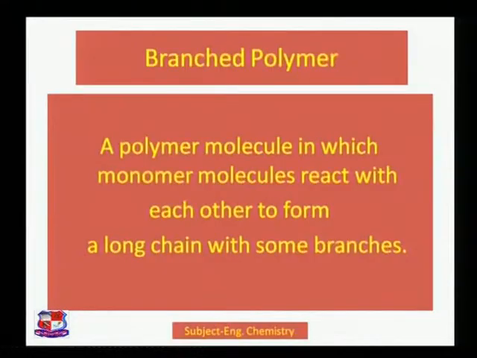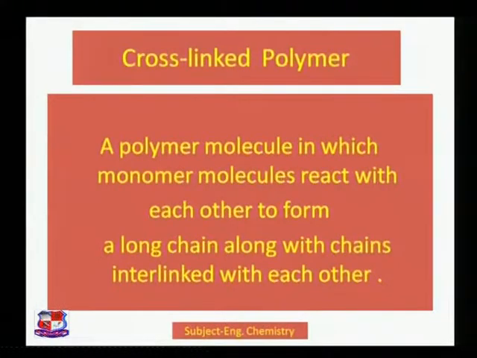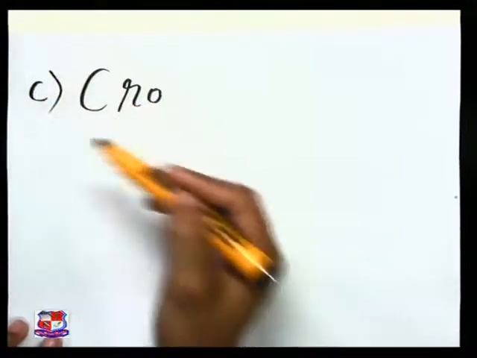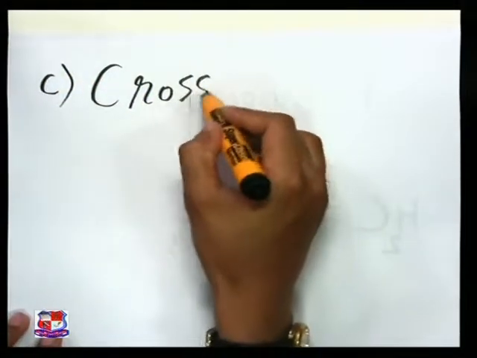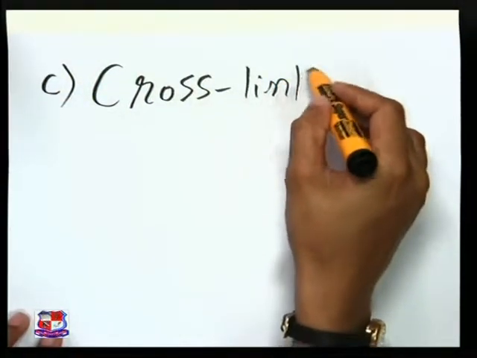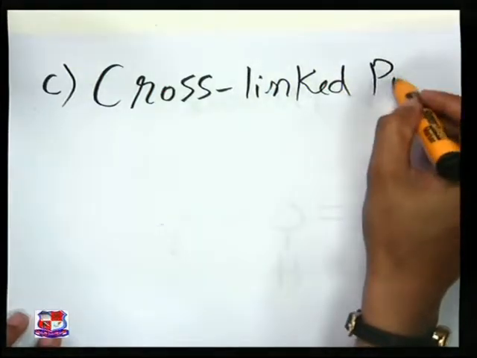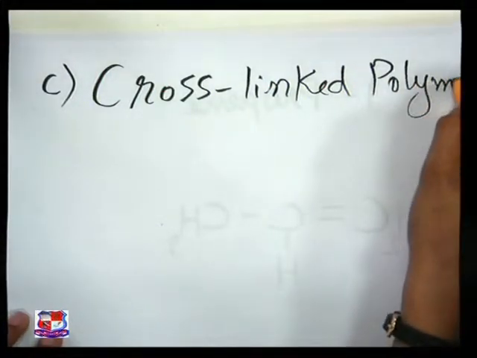Now the third category, cross-linked polymer. What is this cross-linked polymer? We can draw it here, cross-linked polymer. You can see cross-linking between the two chains of the polymer.